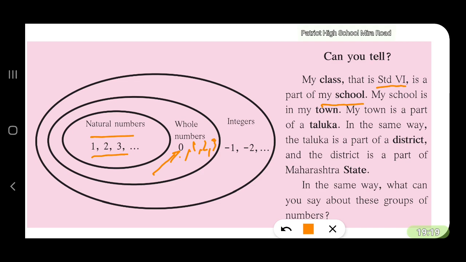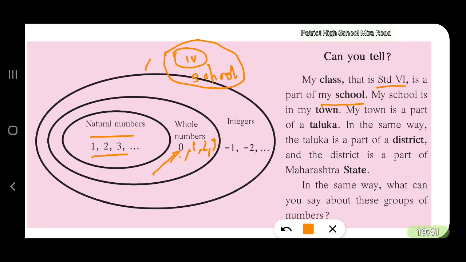Now let us draw some picture here. You have standard 4 here. Your school will be having all the standards.